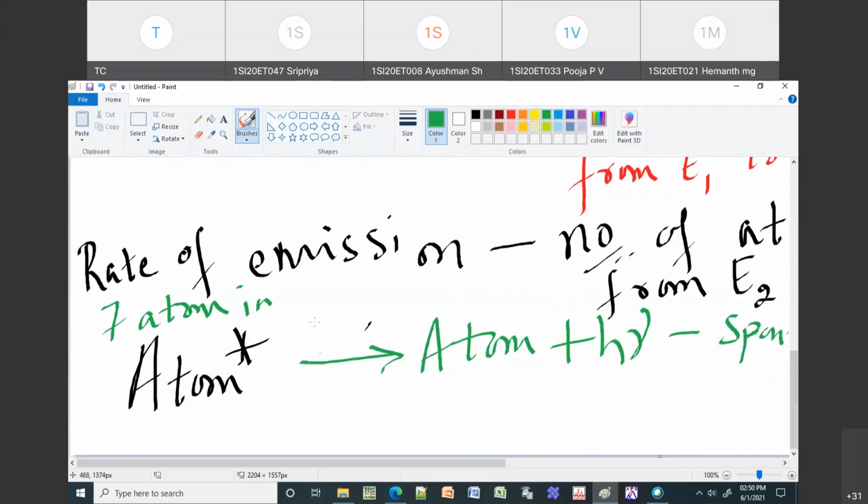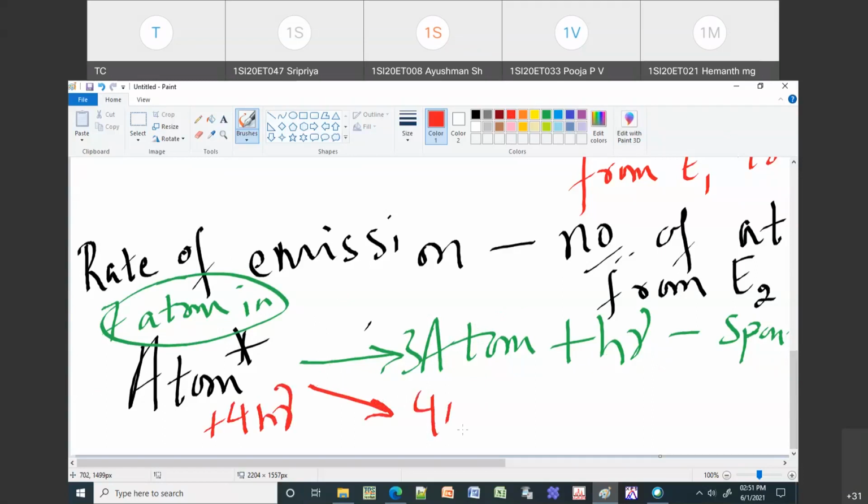Out of 7, I can make 3 atoms undergo spontaneous emission, and for the rest, I will give 4 more photons. This will result in 4 atoms coming down to the ground state by giving out 2 photons. Each of them will be giving out 2 photons. I'll just put a bracket like that.